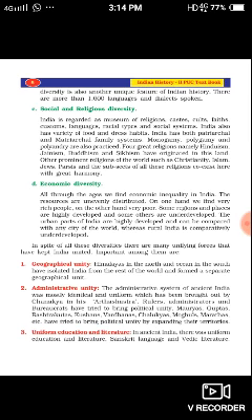The third important unity in diversity is social and religious diversity. India is regarded as a museum of religions, castes, cults, faiths, customs, languages, racial types, and social systems. India also has a variety of food and dress habits. India has both patriarchal and matriarchal family systems. In some parts of India, the father is the head of the family. In some parts of India, the mother is the head of the family. Monogamy, polygamy, and polyandry are also practiced.